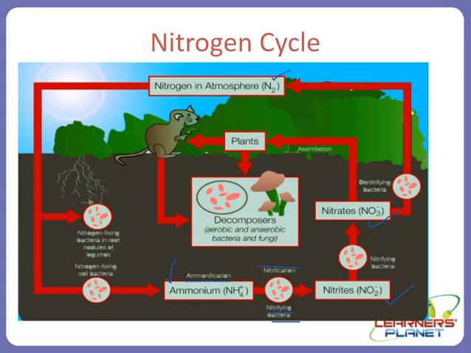Now further, where are these nitrites and nitrates eliminated? In the soil. So these nitrates, after being released into the soil, will be used up by the plants. This is the step in which the plants absorb the nitrates from the soil and convert them into important usable forms like proteins and so on. This process is known as assimilation.